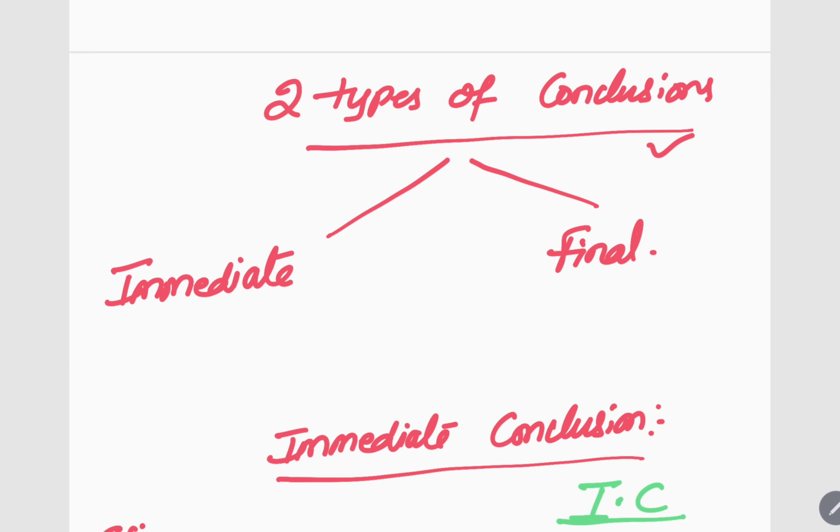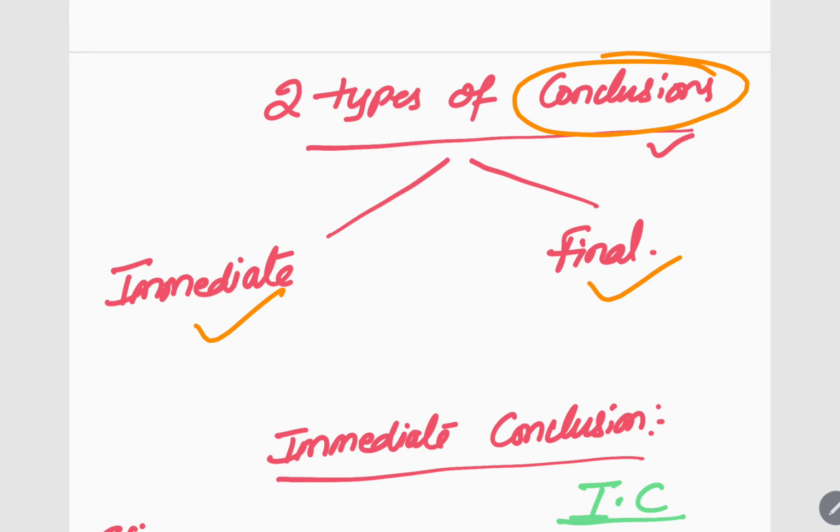Okay, now before going into the tricks, I told you 8 tricks will be there. Let us see some conclusions. In syllogisms, we'll be having two types of conclusions: immediate conclusions and final conclusions.